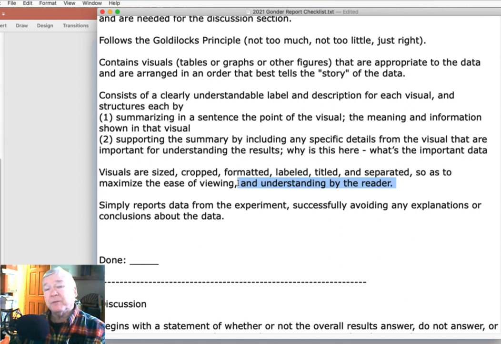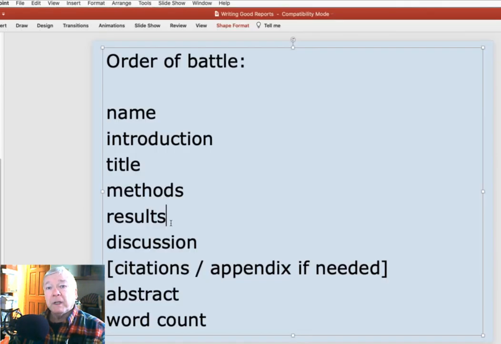Often we're creating information that's going to be used as a reference later, a baseline for network operation. So the ability to quickly and easily find again what we're looking for later when we reference this document and see it is very important. And again, that's what you get paid for. So we just report the data from the experiment, and we're avoiding explanations and conclusions about the data in the results section. Well, once we're all done with that, then we're ready to discuss the results that we have put in that results section